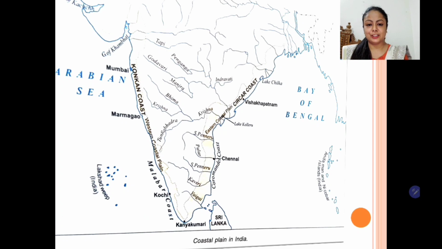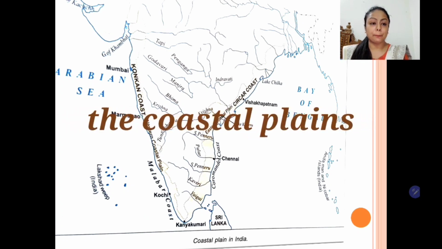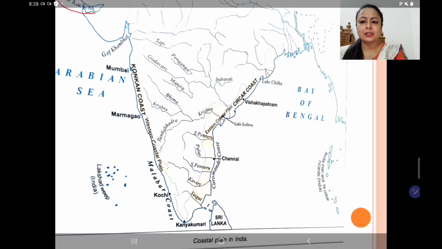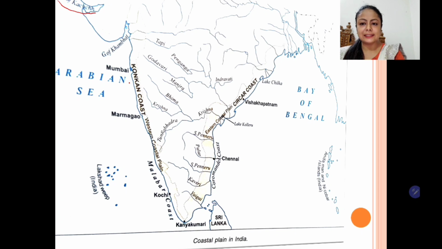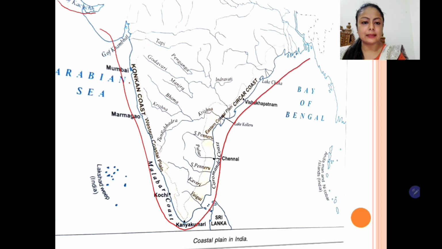The next physical feature that we are going to learn are the coastal plains. So the coastal plains extend from the Rann of Kutch running all across the coastal part, and then it extends till the Ganga Brahmaputra delta. Children, you can see it's highlighted with a light yellow color. So the length is almost 6,000 kilometers. So it is one of the longest coastlines. India has a very long coastline, and it's very beneficial to encourage trade and other activities.